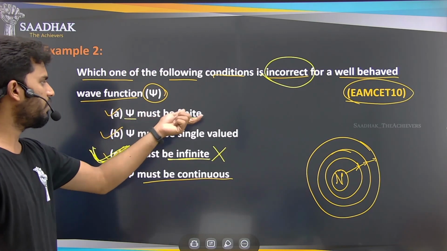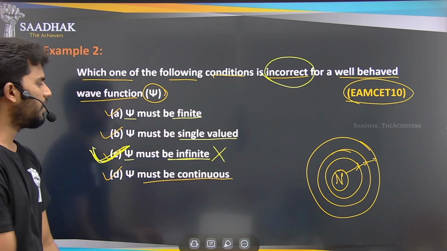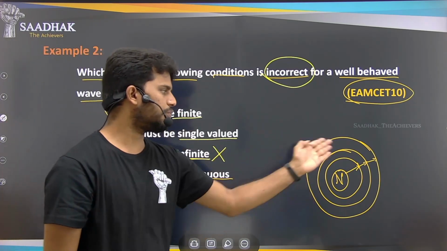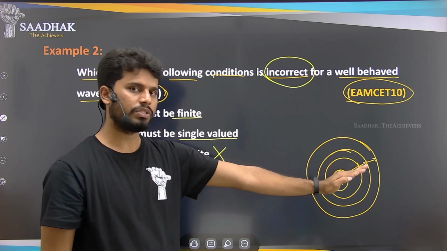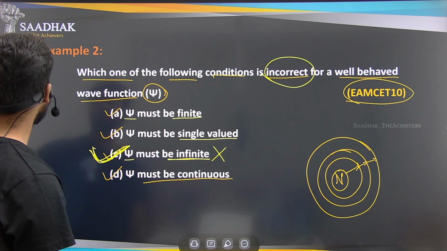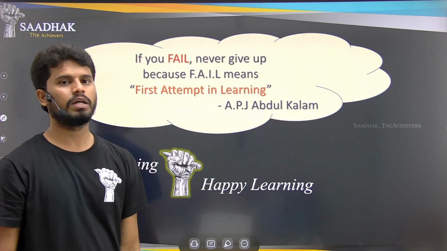The value should be finite, single valued, and continuous. If it is single valued, it is finite, right? And continuous means there should be continuity in the increase of the energies, which we have explained in the previous part also. Okay, so these are the 2 example problems that we can see in this chapter, that were asked in previous exams.